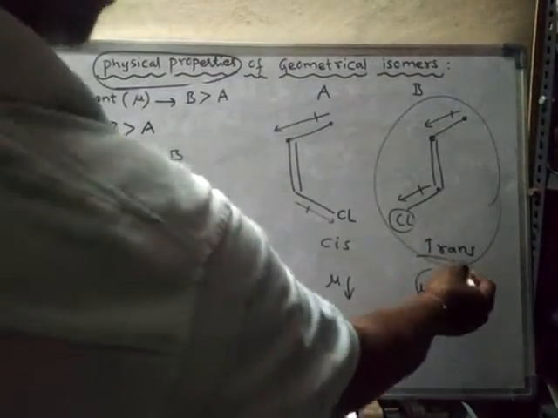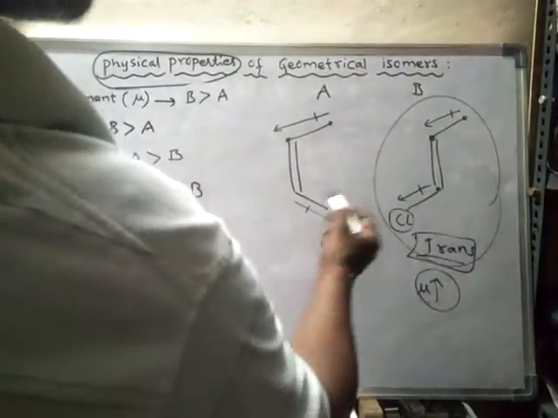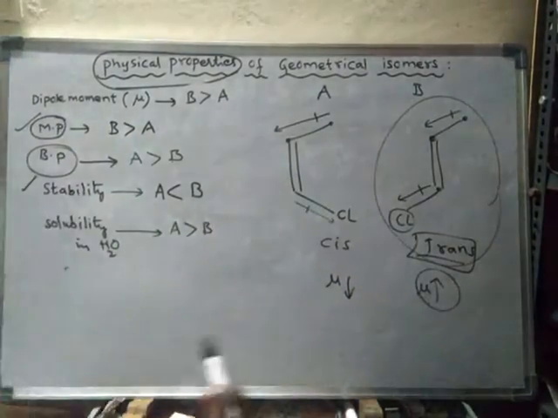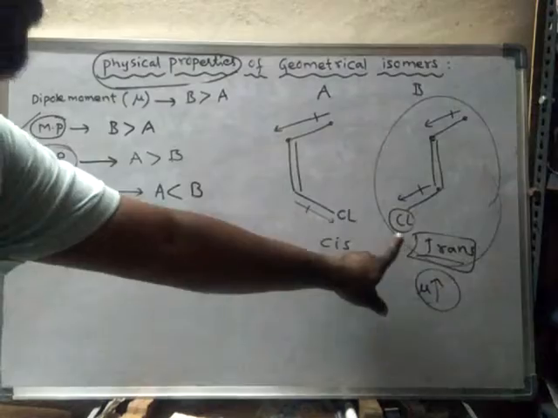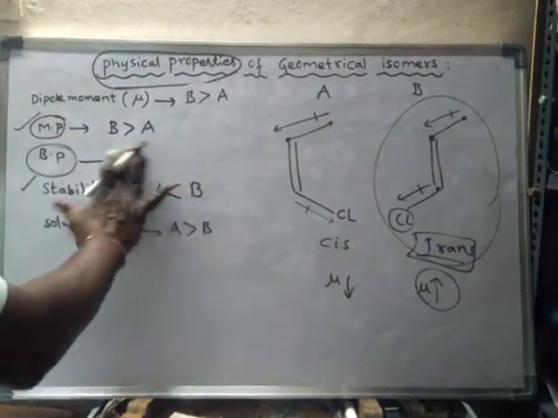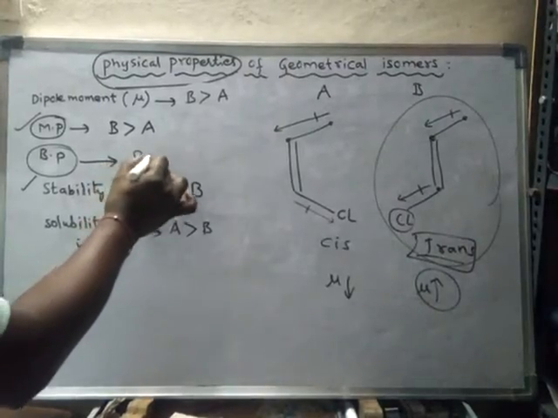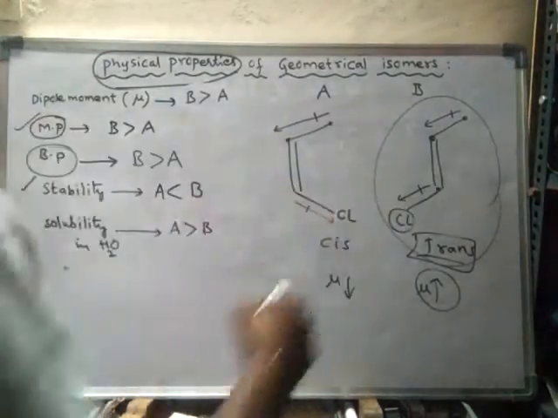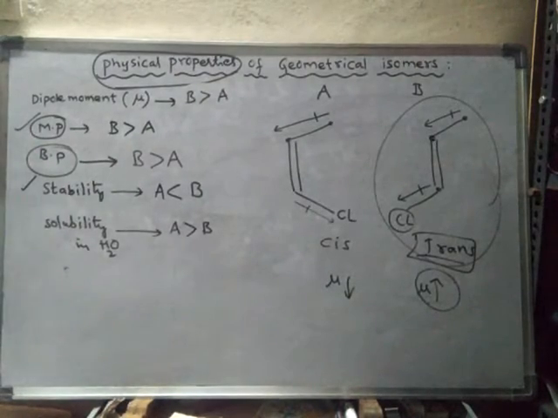So in this compound, the trans form will have more boiling point. So trans B is having more boiling point than A because of its more dipole moment and more interactions.